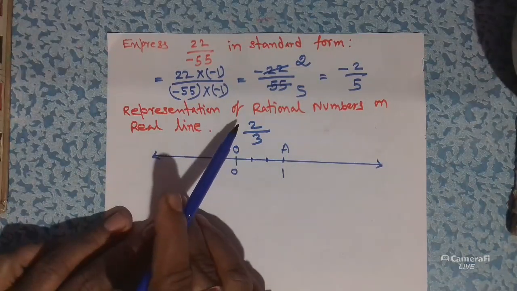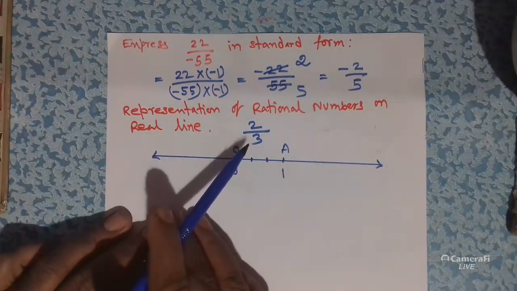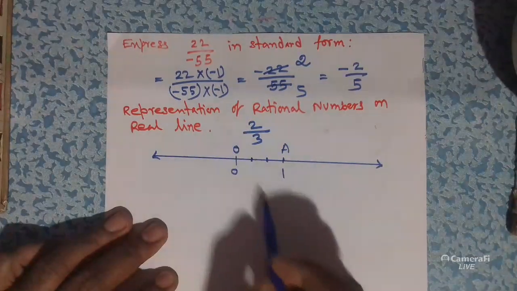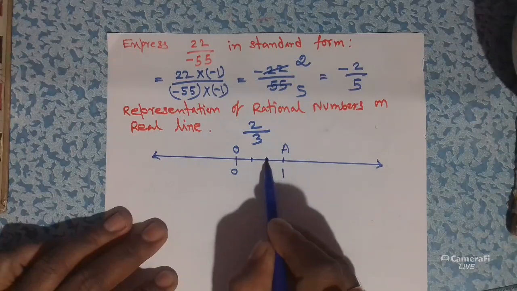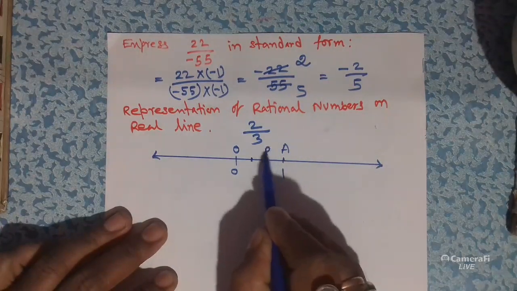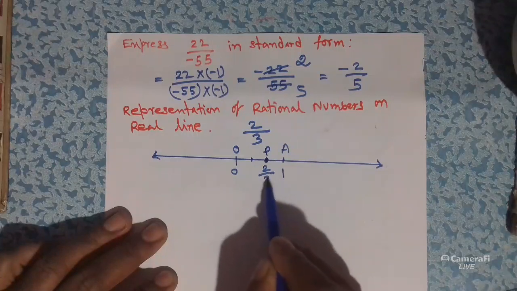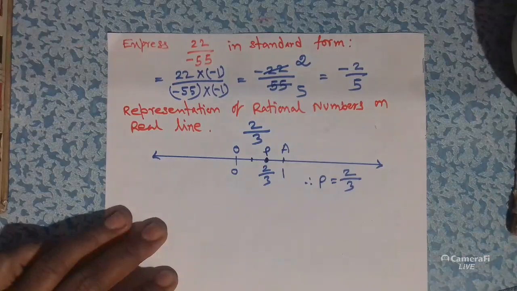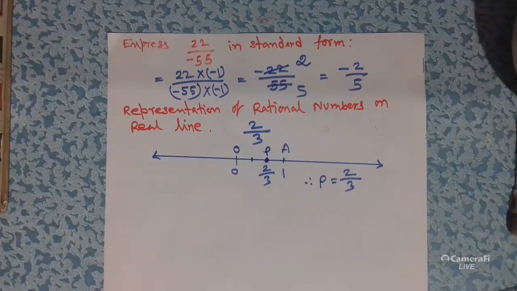The rational number is 2 by 3, that means 2 parts out of 3 parts. So we take here 2 parts out of 3 parts. Give the name P to this point, and it is 2 by 3. Therefore P equals 2 by 3. I hope you understood.